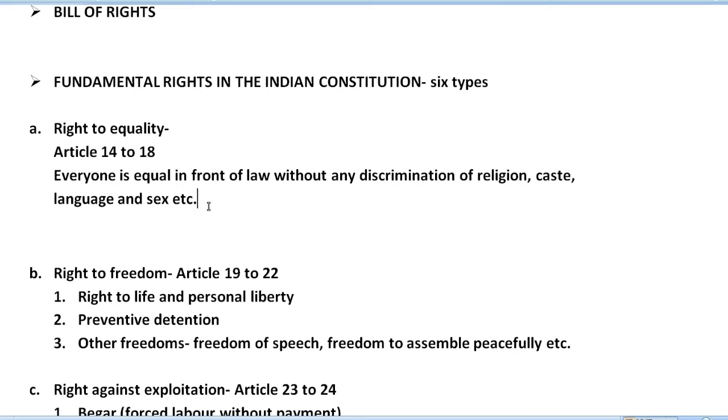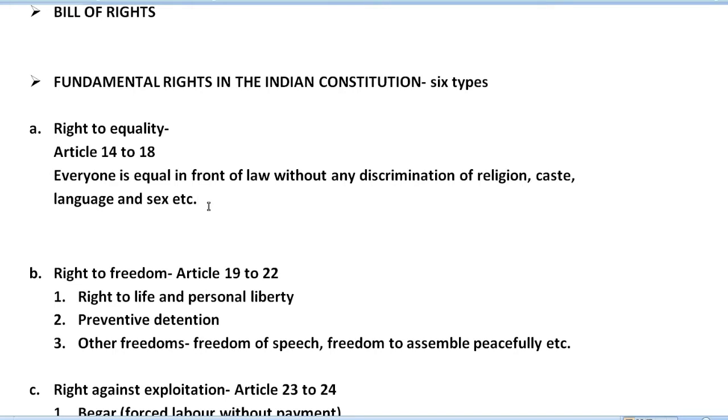Next we have the abolition of untouchability. Article 17 abolishes untouchability. So it is also a kind of right to equality we have. After that we have abolition of titles. Before that, many people used titles like Maharaja and Rai Bahadur. This kind of titles they used, but nowadays these titles are abolished.